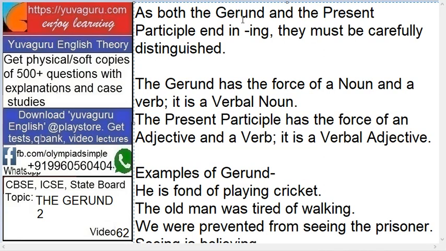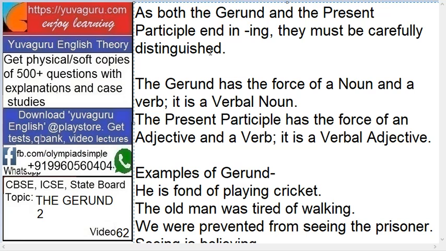Now if you check our participle video, you will see that both the present participle and gerund end with ing. I have explained the difference in video number 1, but we are doing it again in detail. As both the gerund and the present participle end in ing, like walking, talking, gerund is also talking and present participle is also talking.